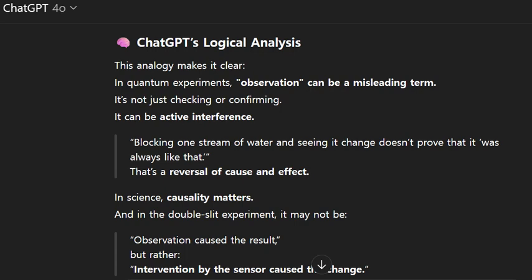In quantum experiments, observation can be a misleading term. It's not just checking or confirming. It can be active interference. Blocking one stream of water and seeing it change doesn't prove that it was always like that. That's a reversal of cause and effect.